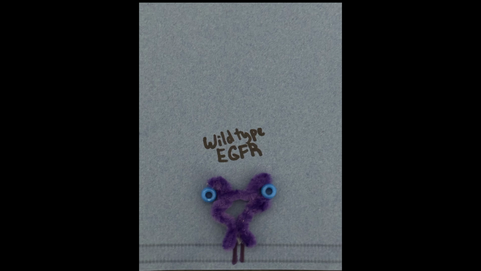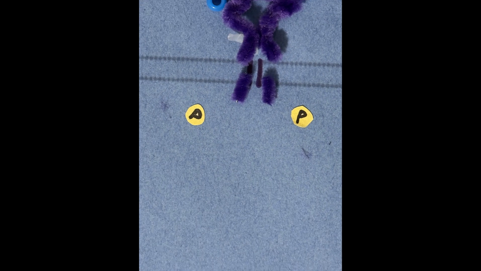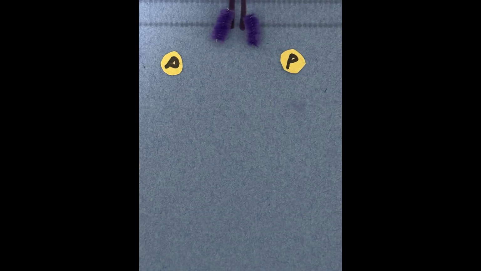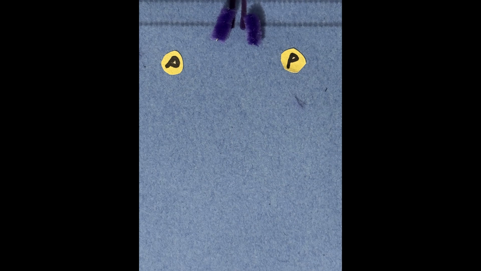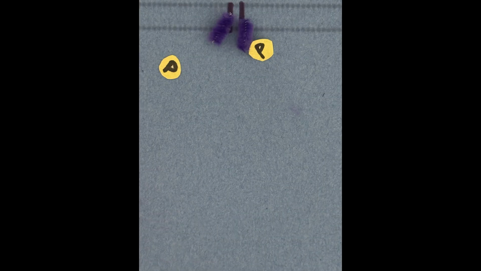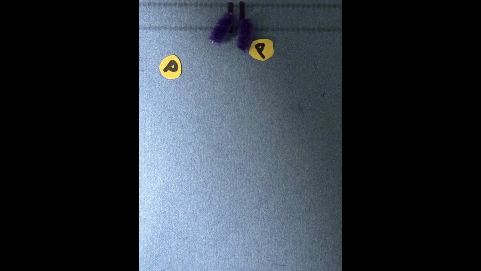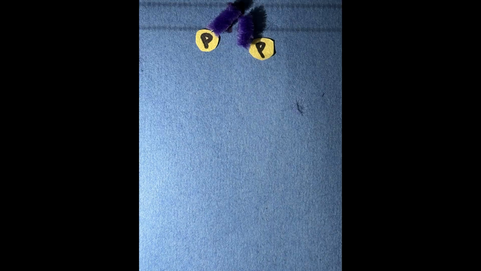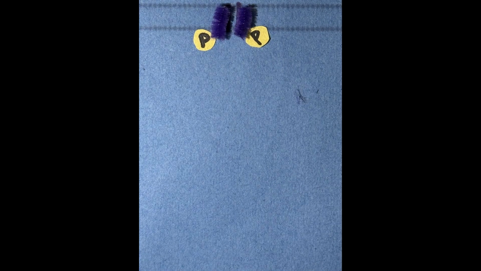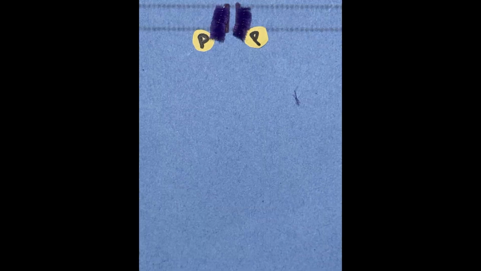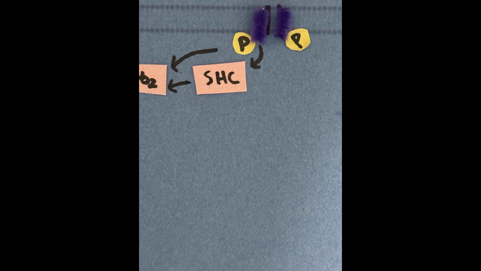Following receptor activation, a cascade of intracellular events is triggered. A central example is the RAS, RAF, MEK, and ERK pathway. Activated EGFR recruits adapter proteins that in turn activate the small GTPase RAS. Once activated, RAS initiates a phosphorylation cascade. It recruits and activates RAF, which phosphorylates MEK, which then phosphorylates ERK. Activated ERK migrates into the nucleus, where it alters gene expression to regulate cell proliferation and survival.